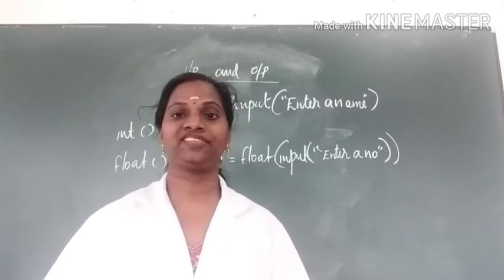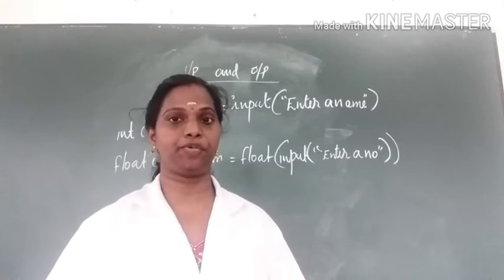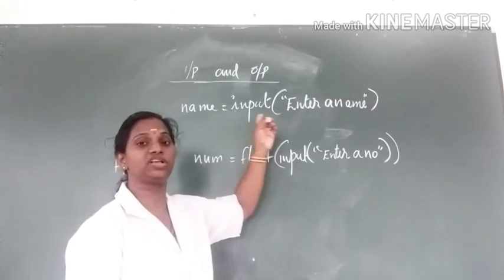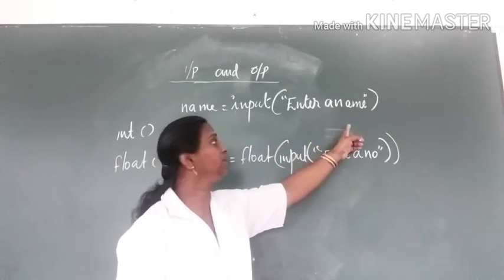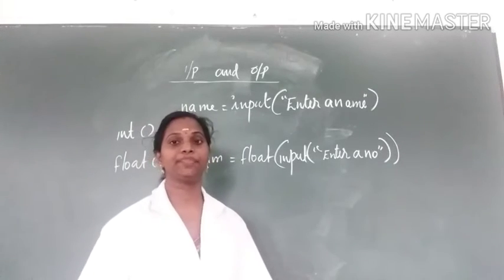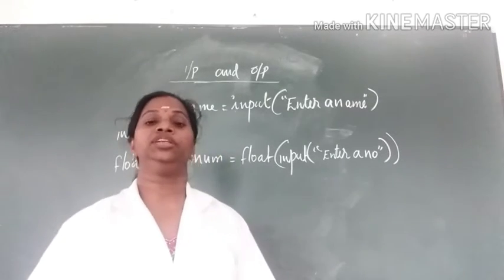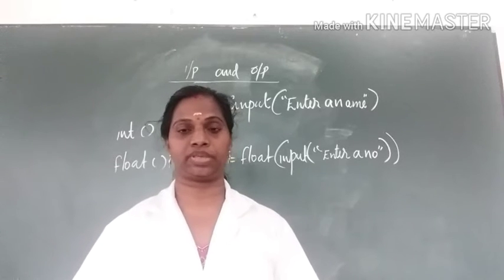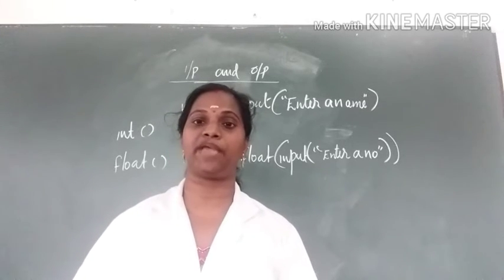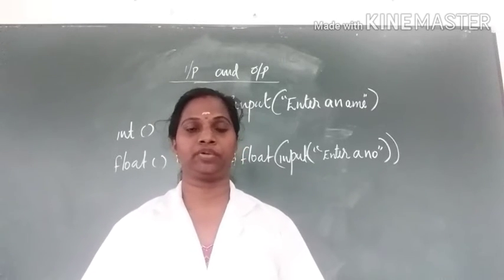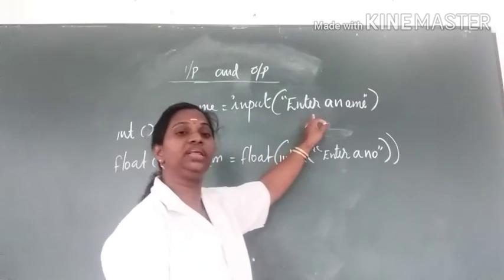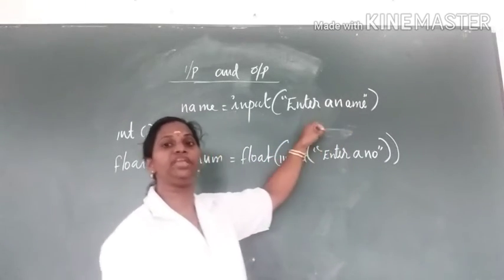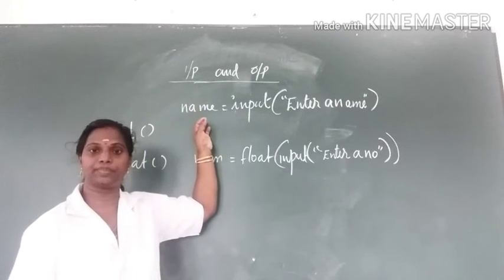Okay. Next one, how to read an input. See, here we have two statements. First, name is equal to input, enter a name. See children, to read from the keyboard we can use the function input. The input function is used to read a value through the keyboard. So while printing this enter a name, you can enter a name. That name will be stored into this name.